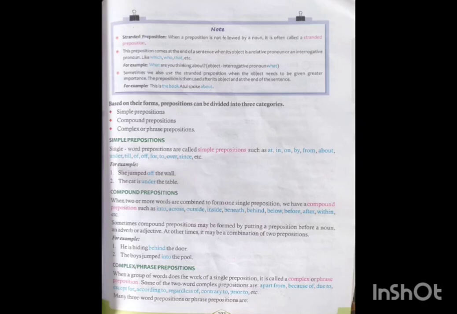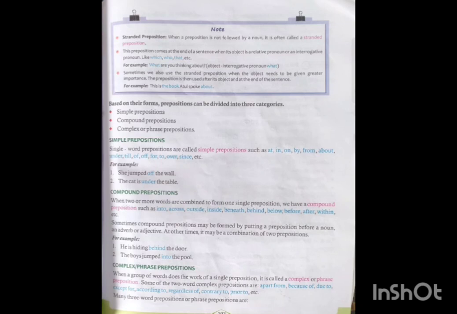simple prepositions, compound prepositions, and complex or phrase prepositions. So, simple prepositions. Single word prepositions, for example, on, at, in, until, under, are known as simple prepositions, in which only one word is used.